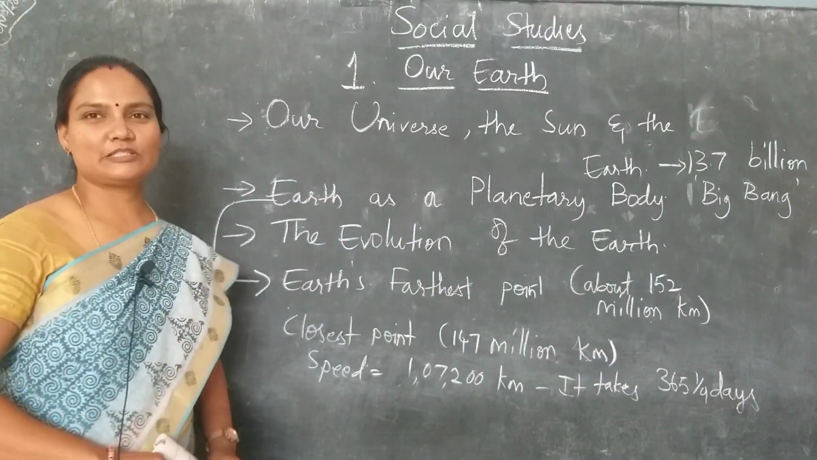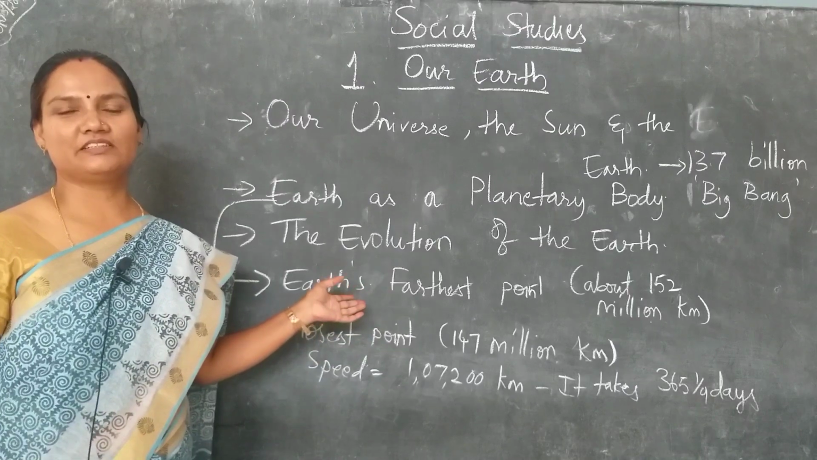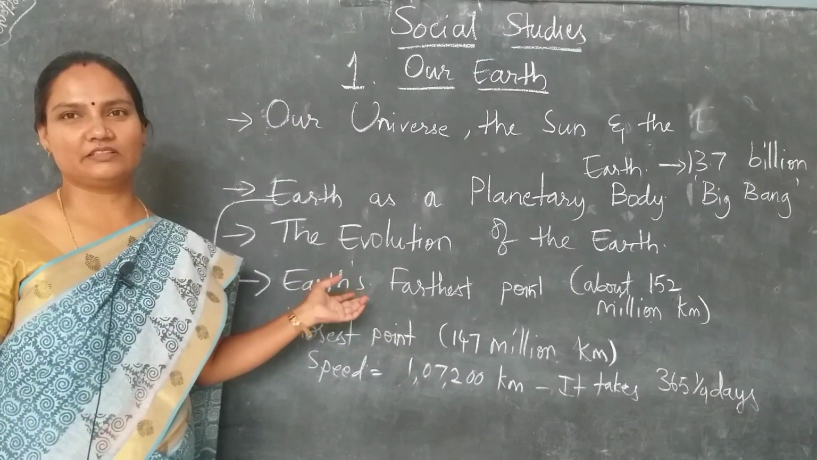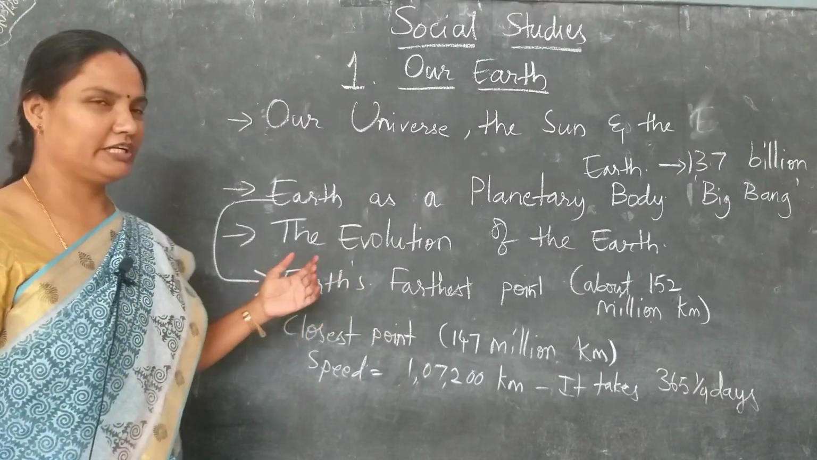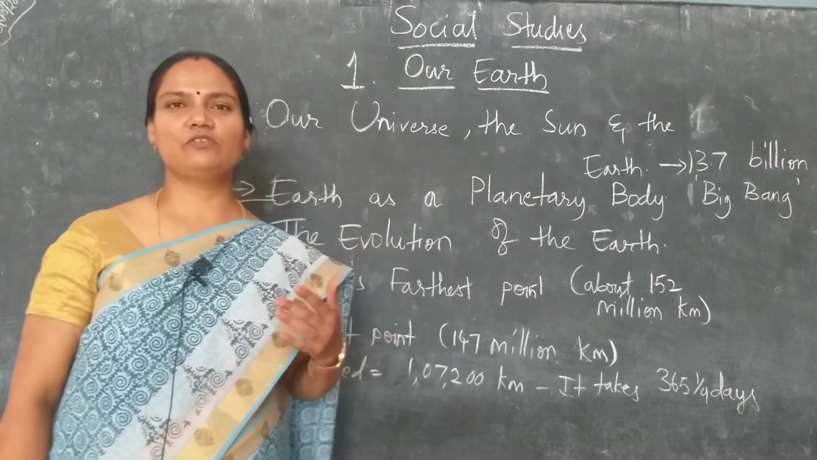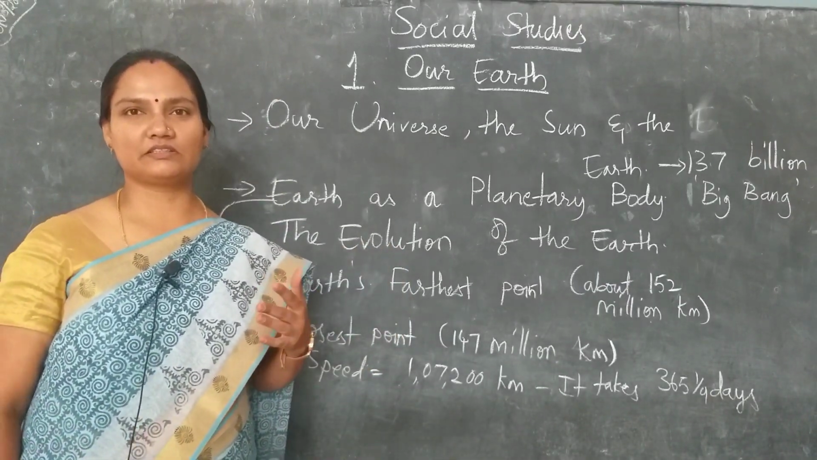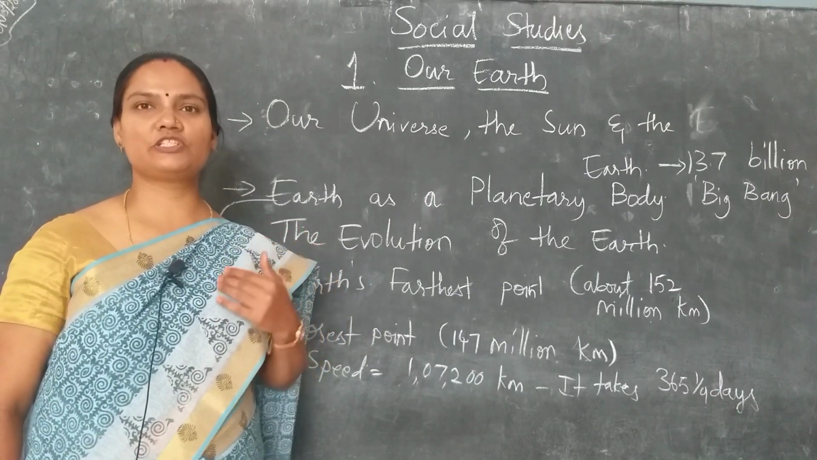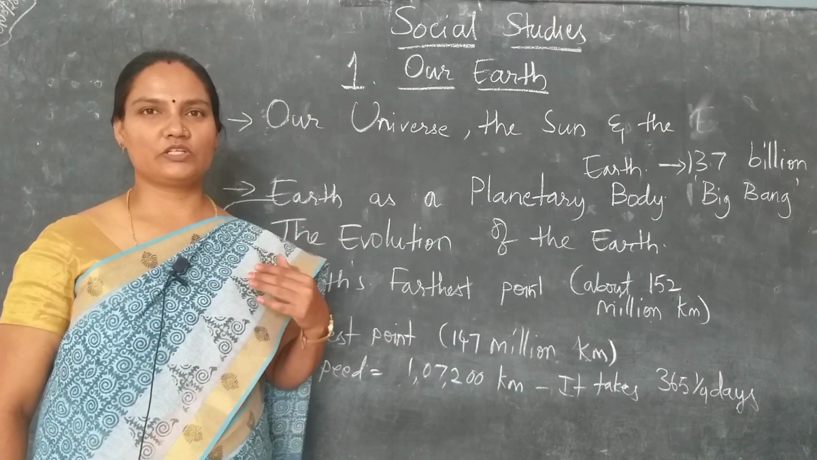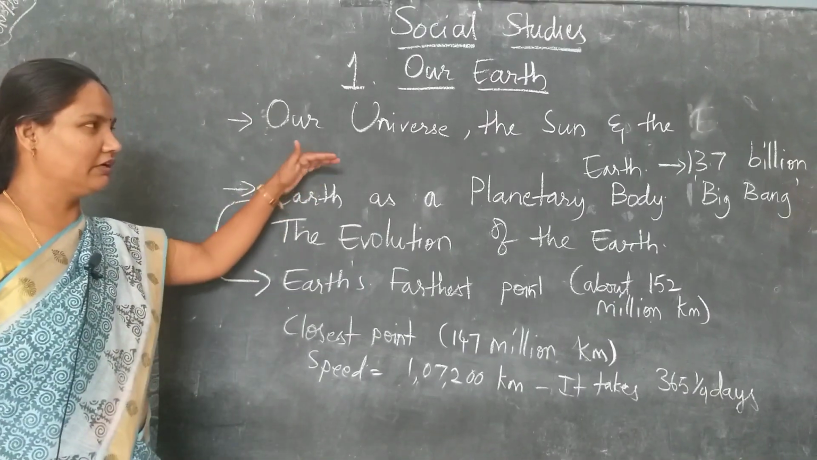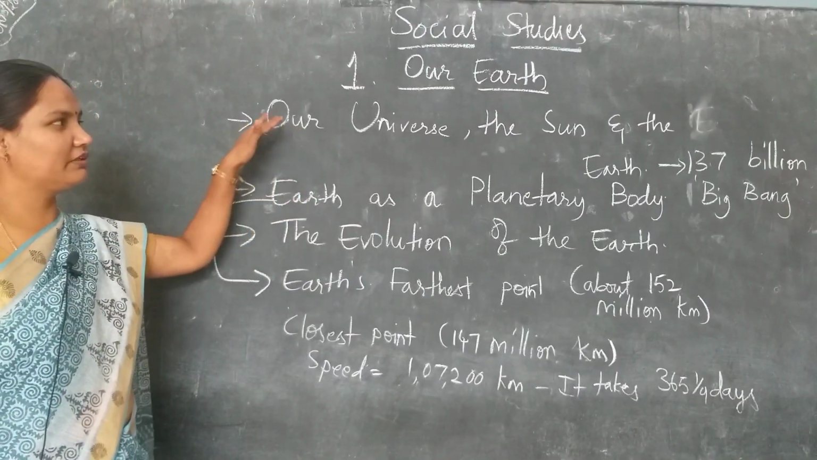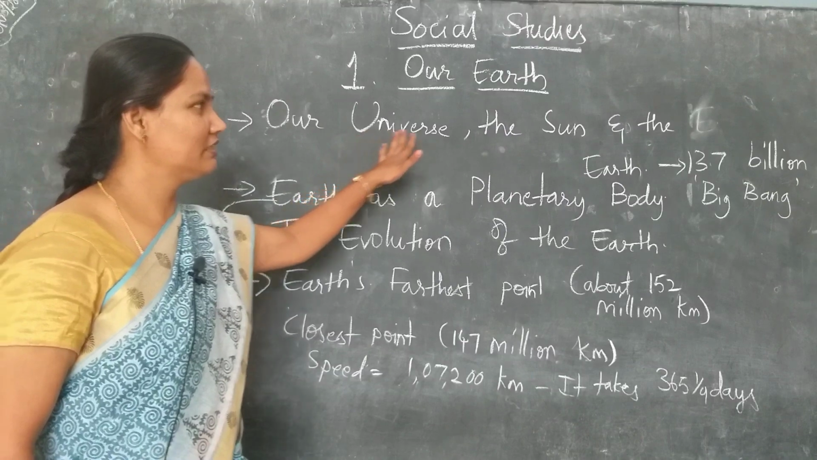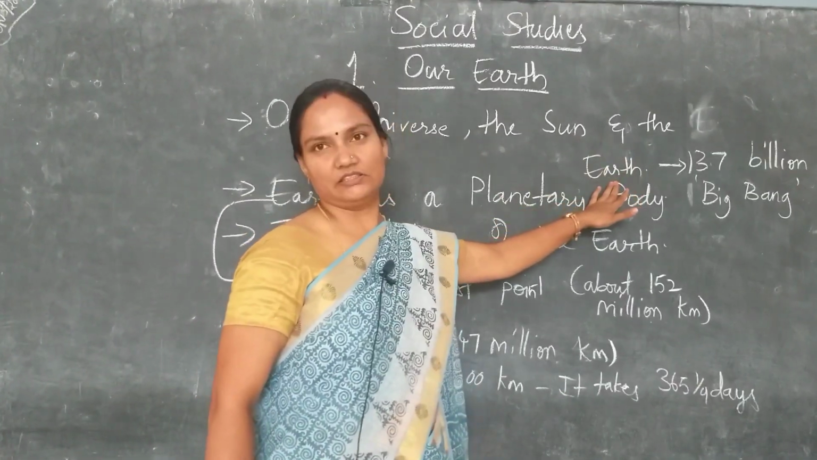So our reckless usage of planet Earth has exploited our planet Earth very badly, children. So it is our duty, as every individual, to protect our planet Earth. Then only everything will go in a smooth manner. This food chain will not get disturbed. Okay, children? Yes, now let us study about formation of the universe, the sun and the earth.